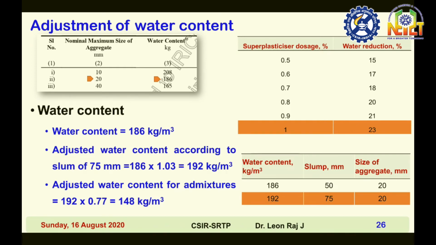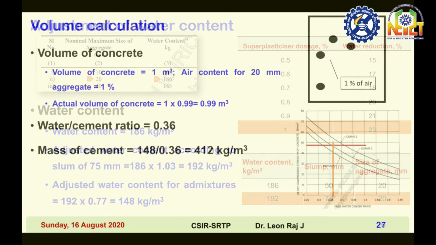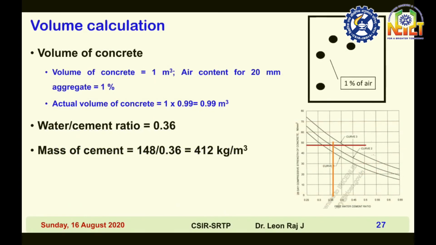Then again your water content has to be adjusted for superplasticizer dosage. In the previous slide I explained how you get the water reduction percentage of 23%. So your adjusted water content for admixture is 192 into 0.77, that is equal to 148 kg per meter cube. Then volume calculation: volume of concrete is equal to 1 meter cube, air content is 1%, then the actual volume of concrete is 0.99 meter cube.